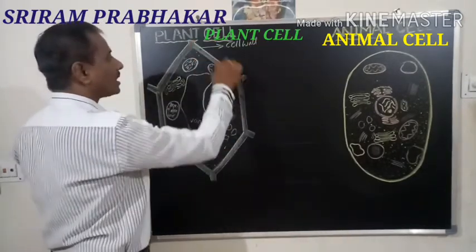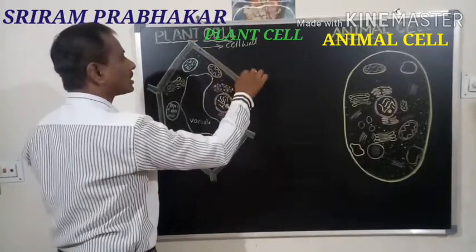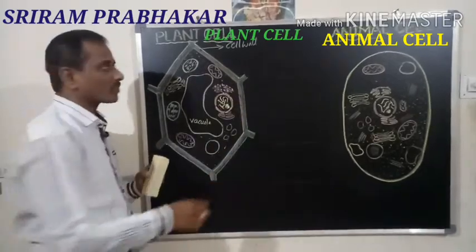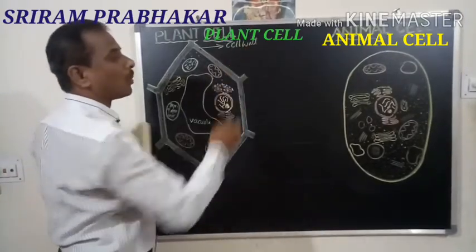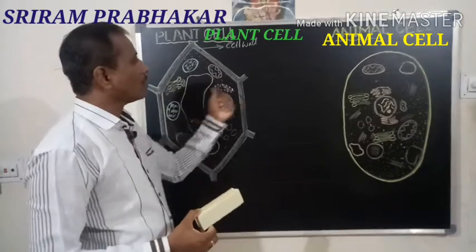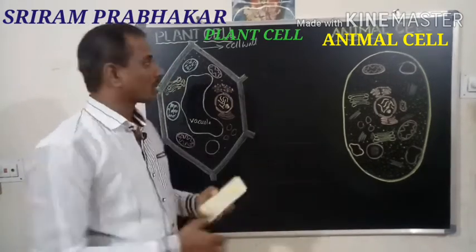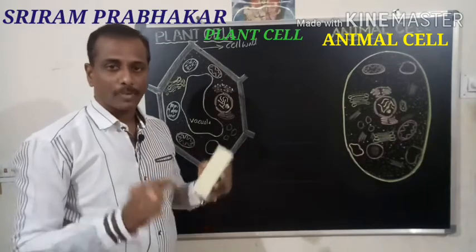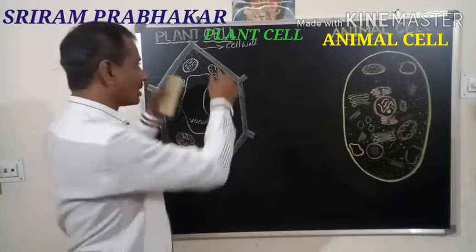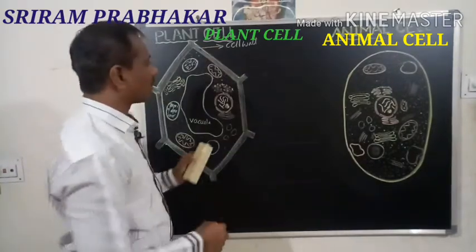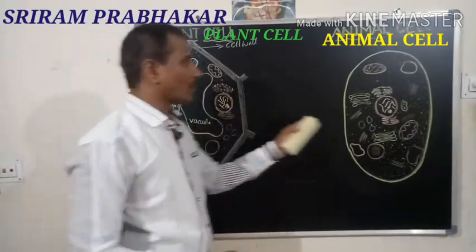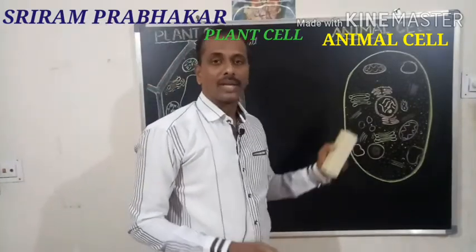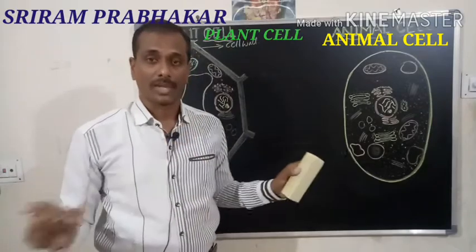In the plant cell, the outermost thick, rigid wall is present. This is the cell wall. We can compare both the cells. The cell wall is present in the plant cell. A thick, rigid cell wall covers the plant cell. But in the animal cell, the cell wall is completely absent.